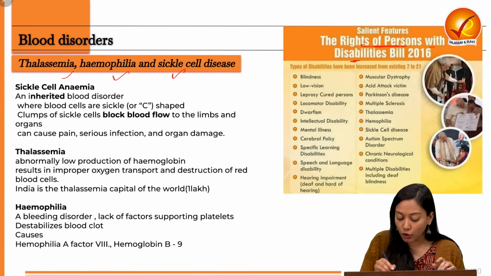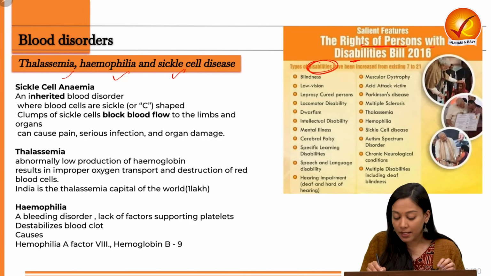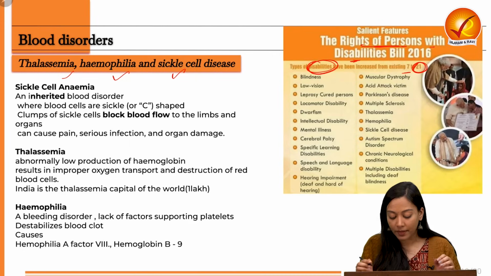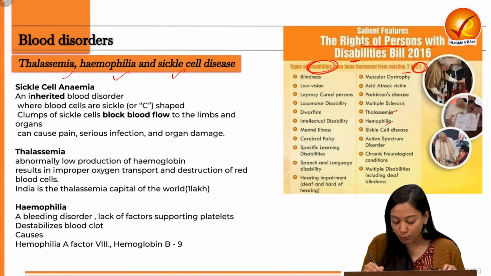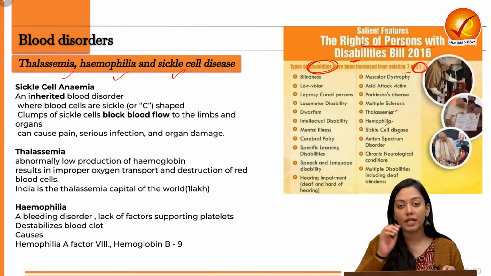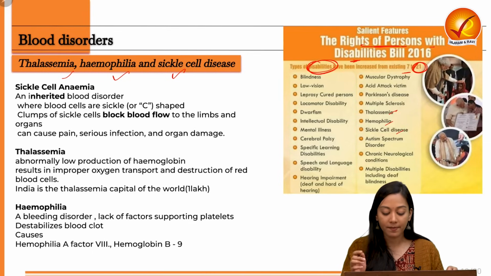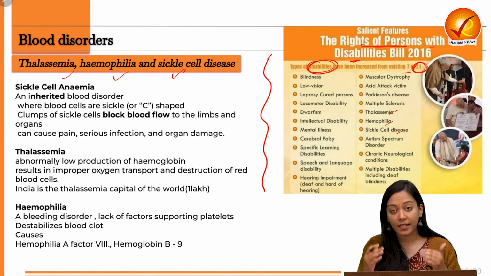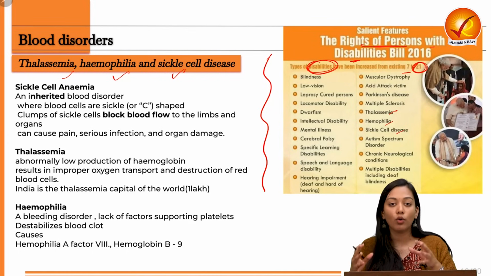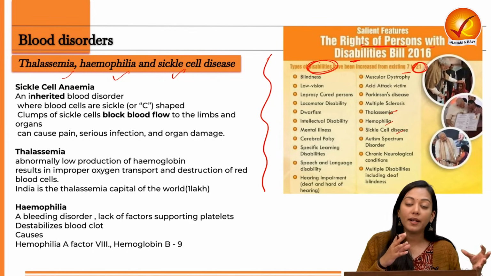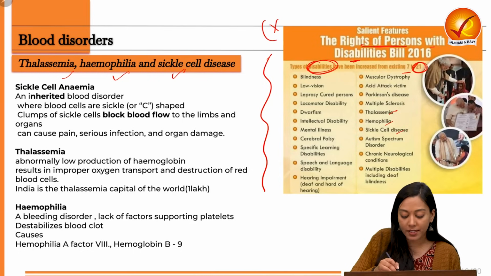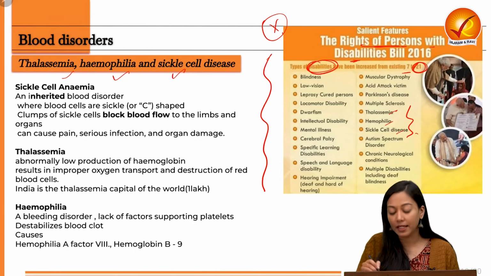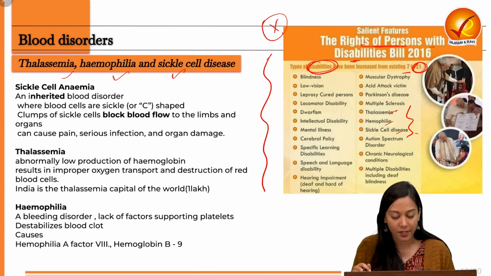So here, the total number of disabilities that would be getting rights would be 21. It got enlarged from 7 to 21. It also includes thalassemia, hemophilia, sickle cell disease. Now, if a question gets asked in the prelims examination that all the diseases or disabilities mentioned in this particular act are also given governmental reservation, then it would be a wrong statement, because 3 of them, as we can see, are not accorded any governmental reservation.